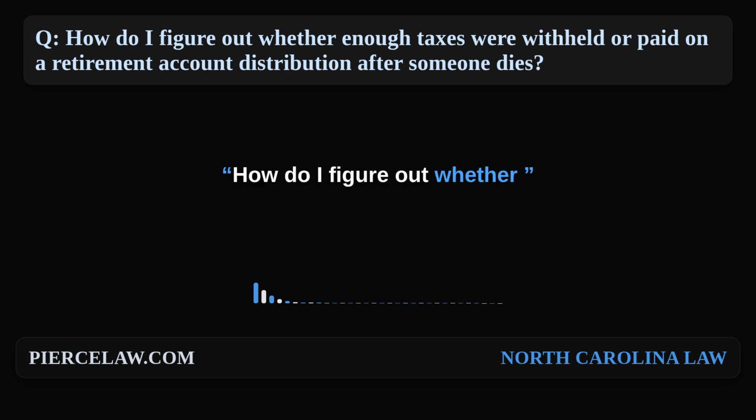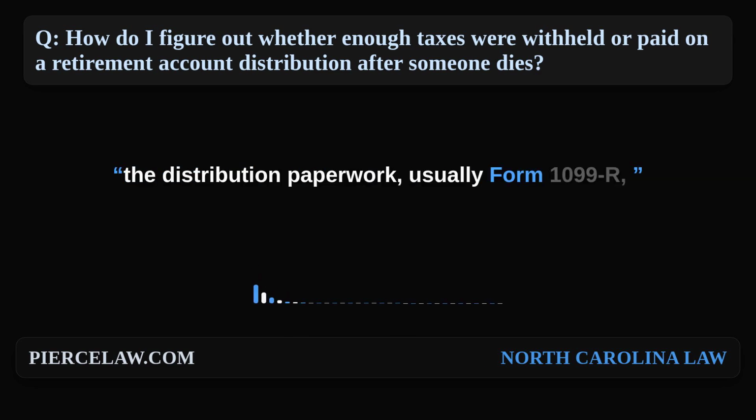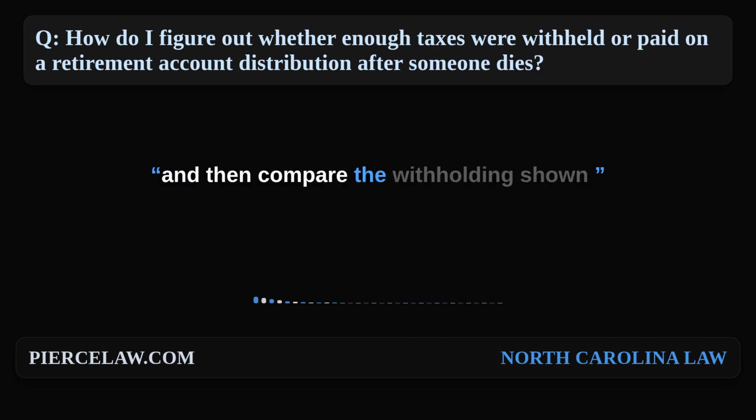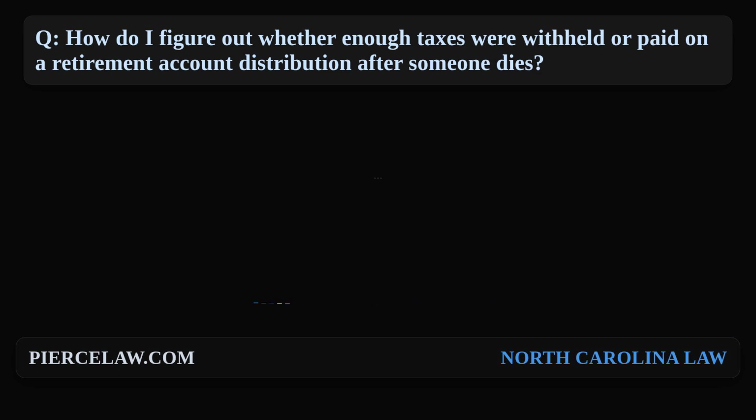How do I figure out whether enough taxes were withheld or paid on a retirement account distribution after someone dies? The cleanest way is to reconcile the distribution paperwork, usually Form 1099-R, to the exact tax return that must report that income, and then compare the withholding shown on the form to the total tax due on that return.